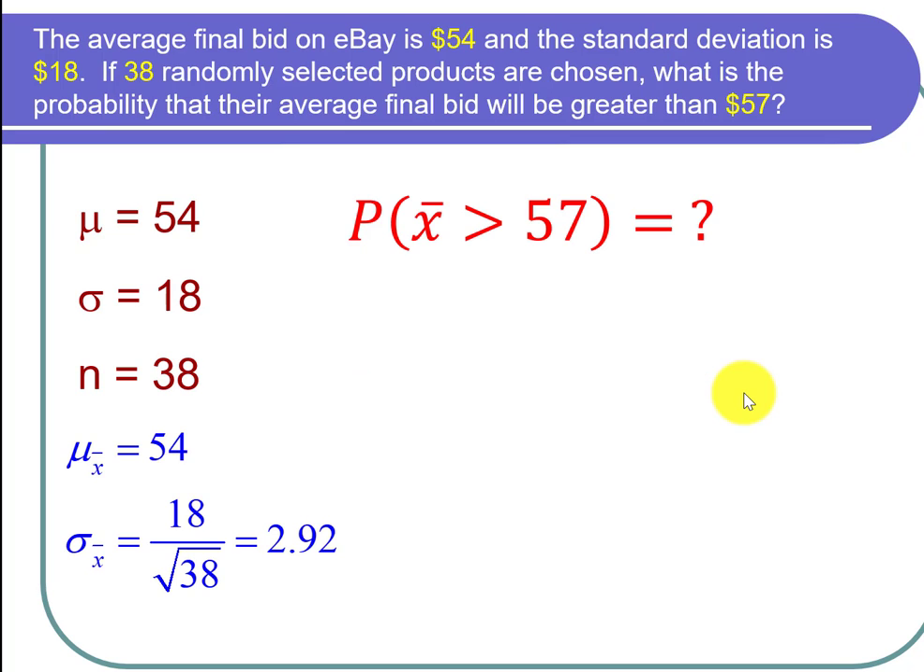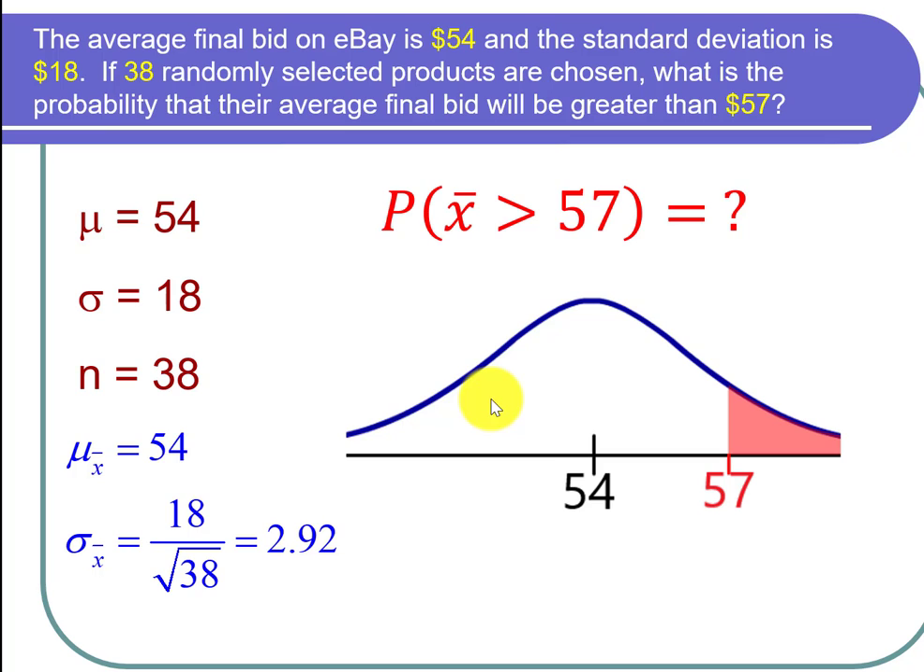So next, we want to find out what is the probability that their average final bid will be greater than $57. That's P, or the probability that the average, x bar, is greater than 57. And that's our big question mark. So let's look at a picture on this. We have 38 randomly selected products. That's greater than 30, so we can use the normal distribution here. So we can draw a normal curve.